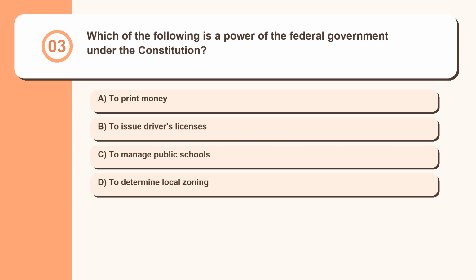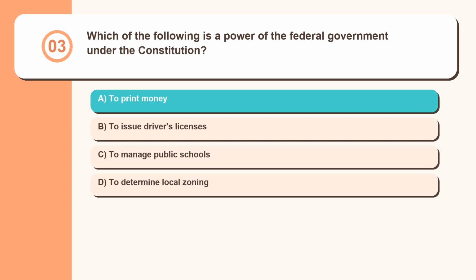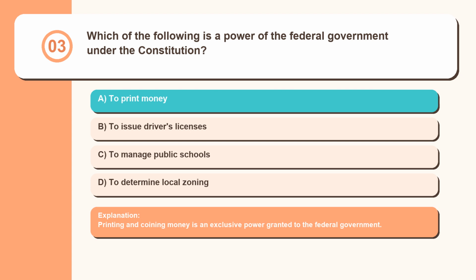Question 3. Which of the following is a power of the federal government under the Constitution? To print money, to issue driver's licenses, to manage public schools, to determine local zoning. Printing and coining money is an exclusive power granted to the federal government.